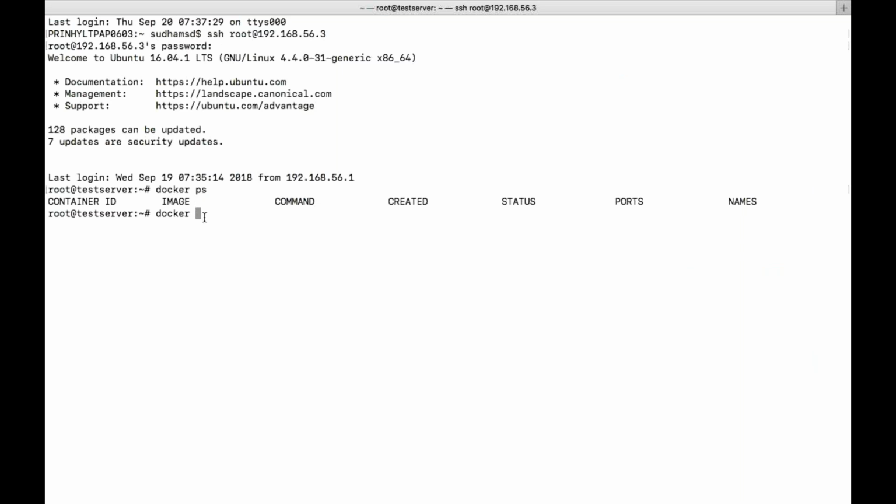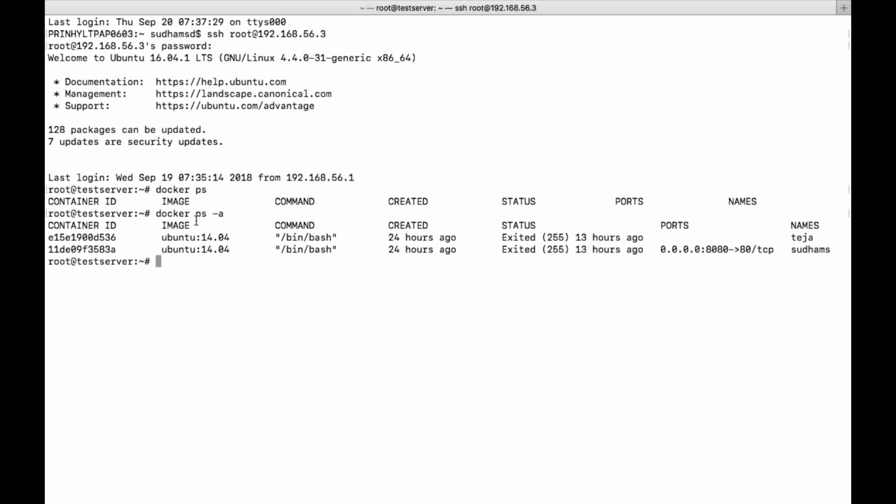So how will you verify it? docker ps -a. Okay, so here I can see that it is stopped. Why is it stopped? Because yesterday I shut down my system. When my base machine is off, how will your containers run? So it is stopped automatically, it will exit. Today I have just started my system, so now automatically the containers will not start. It doesn't have that functionality. We need to give it. So let's see what we need to give, and we will try to restart my system and see whether the containers are getting automatically started or not.